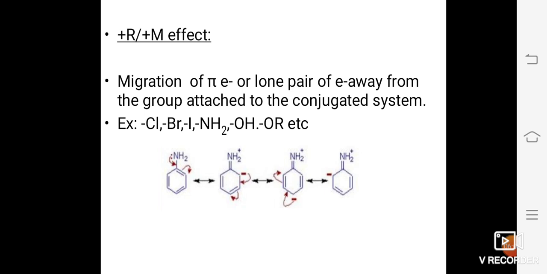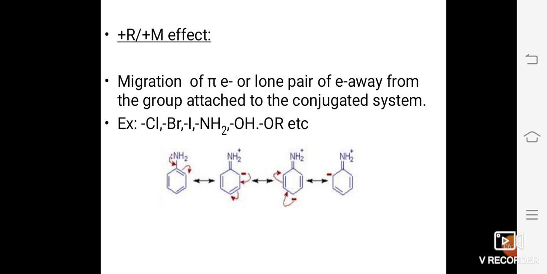We have studied electrophiles, or electron deficient groups. If there is an excess of electrons in the ortho and para positions, the electrophile, E plus, can attack these electron rich regions. Therefore, plus R effect or plus M effect results in a reaction that is susceptible to electrophilic substitution reaction.